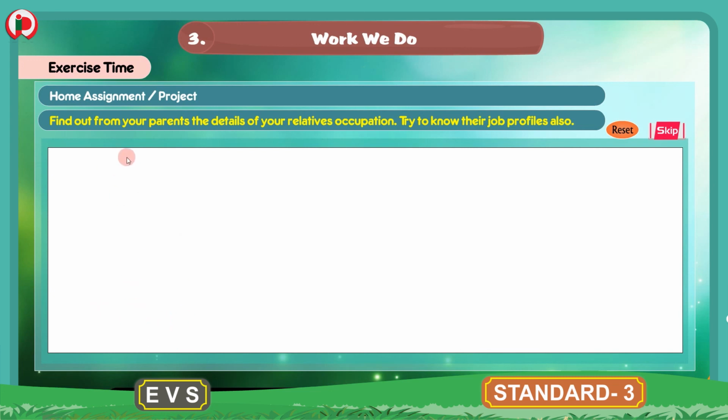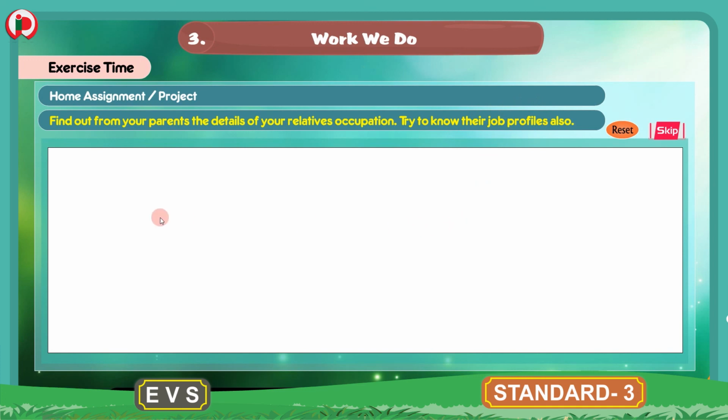Take the information of 3 relatives, 1, 2 and 3. Then write the name of your relative, and what is their occupation, what do they do, and also what is their relationship with you. If he is an uncle, if he is a grandfather, if she is an aunt. So you should gather the information of 3 relatives, write their name, write their occupation and also write their relationship with you. And you also try to know their job profiles also.